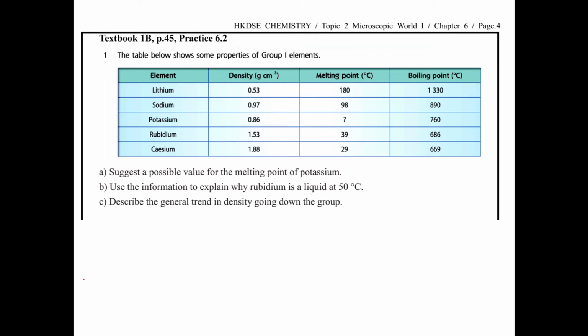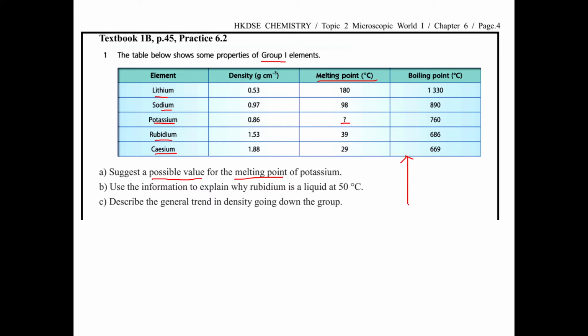Practice 6.2. A subject's possible value. You need to make a prediction for the melting point of potassium. For lithium, sodium, potassium, rubidium, and cesium, they are group 1, and you have some numbers to make a prediction. That is science. In science, you can use the data to make a prediction.